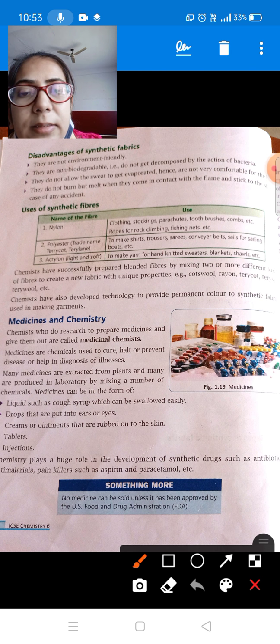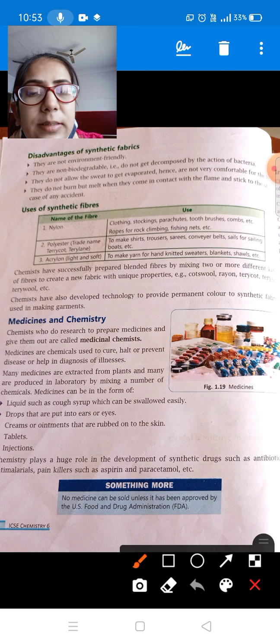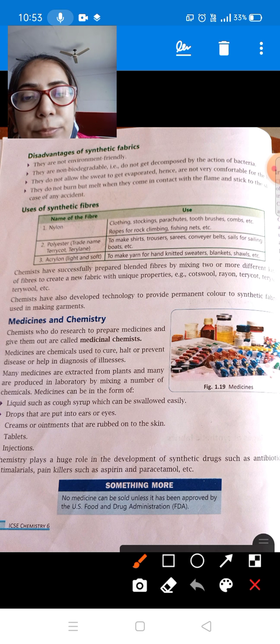Medicines are chemicals used to cure, halt or prevent disease or help in diagnosis of illness. If we are having any disease, then they are used to cure or prevent that disease, and they also help in diagnosis of illness. That is, if there is any problem in our body, then with the help of medicines we are able to know at which part and what is the problem in our body. So this is called diagnosis, means test karna.